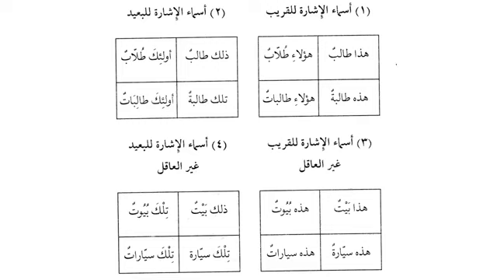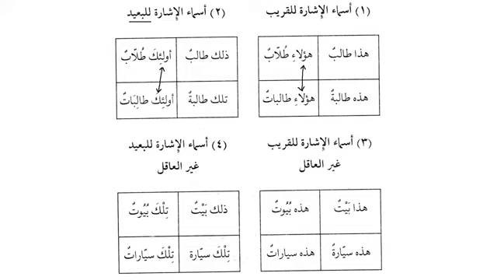So now we have a summary of what we have learned today over here. As we can see, أسماء الإشارة للقريب هذا طالب and هؤلاء طلاب هذه طالبة and هؤلاء طالبات. So what basically we need to know is that for the near distance for aqil, for the plural, ismul ishara will be the same. And similarly for the far distance, ذلك طالب and أولئك طلاب, تلك طالبة and أولئك طالبات. Ismul ishara will be أولئك for the aqil or for the rational beings.